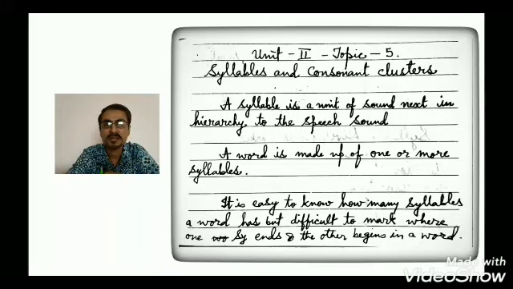At the same time, it is a word. Similarly, the article a, it is a word as well. Similarly, in sounds also we have such examples. It is very easy to know how many syllables a word has, but it is difficult to mark where one syllable ends and where the second one begins.